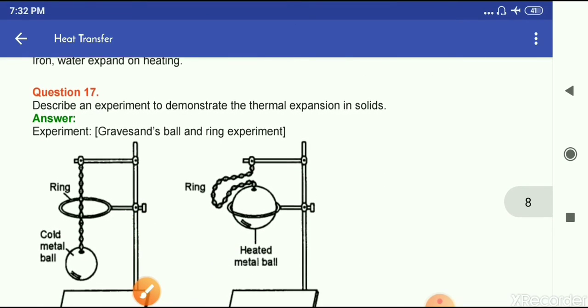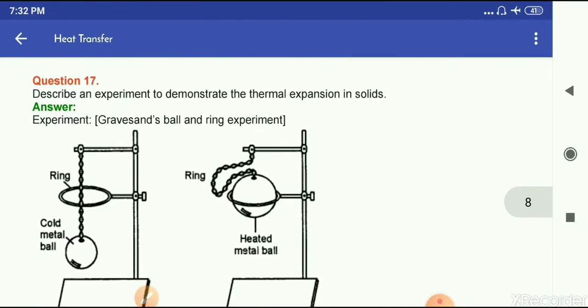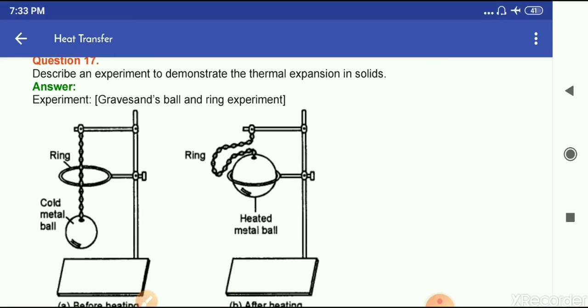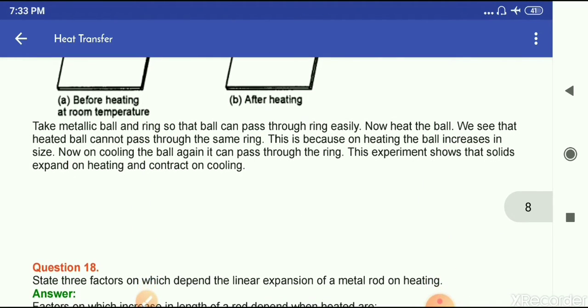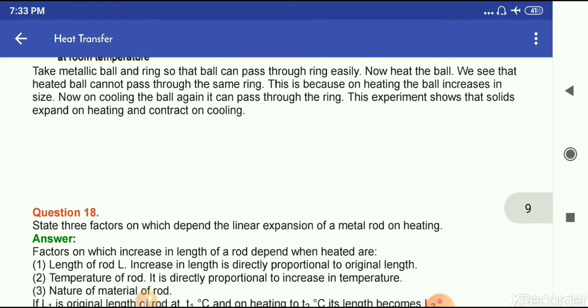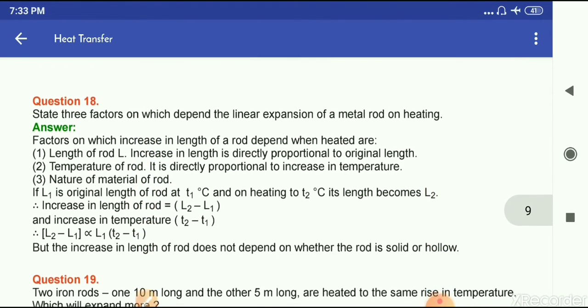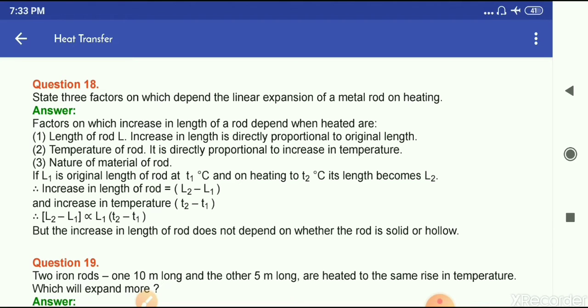Question number 17. Describe an experiment to demonstrate the thermal expansion of solid. So you have to draw this diagram, and explanation is this. You can complete from here, and also you can complete from the book also. Activity is given. The same activity you can do from there also.